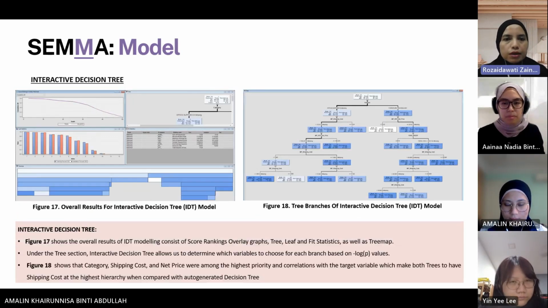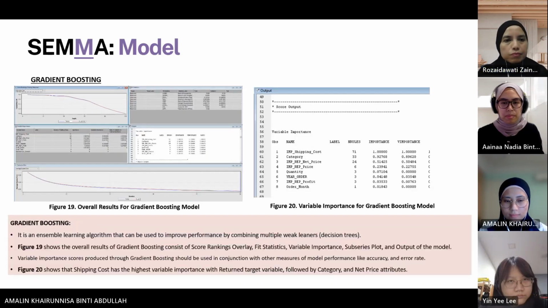Next, please. The second model is the interactive decision tree. As we can see from figure 18, it shows that category, shipping cost, and net price were among the highest priority and correlation with the target variable return, which makes both the decision tree and interactive decision tree have shipping cost at the highest hierarchy. Okay, next, please. The third model is gradient boosting.